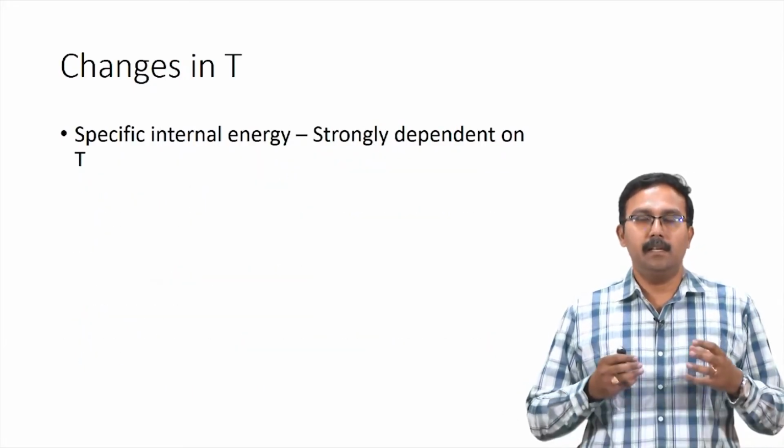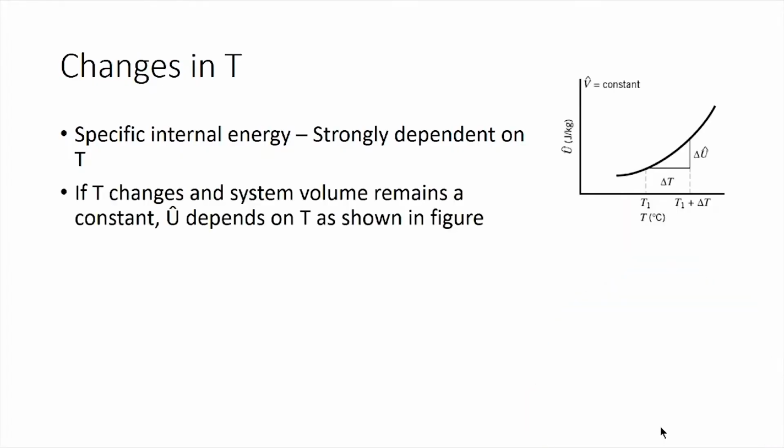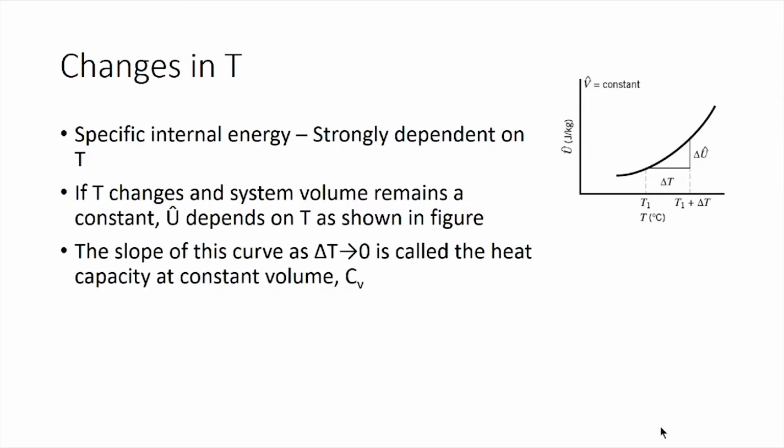Specific internal energy itself is strongly dependent on temperature. If temperature changes and system volume remains constant, then specific internal energy depends on the temperature as shown in the figure. So, you can see that the specific internal energy increases in an exponential fashion as temperature changes. The slope of this curve as delta T tends to 0 is called the heat capacity at constant volume, or CV. We have already seen this term before, and this slope, which we have as a tangent for this curve, would be the CV for this particular component at the given temperature.